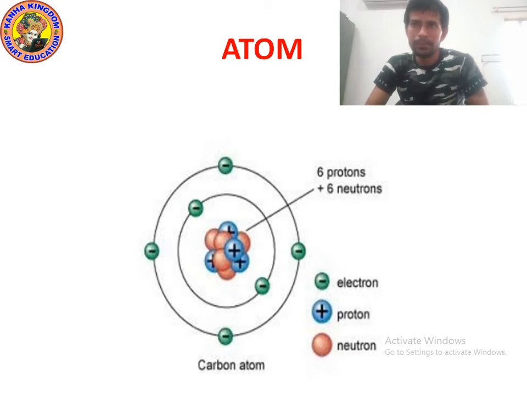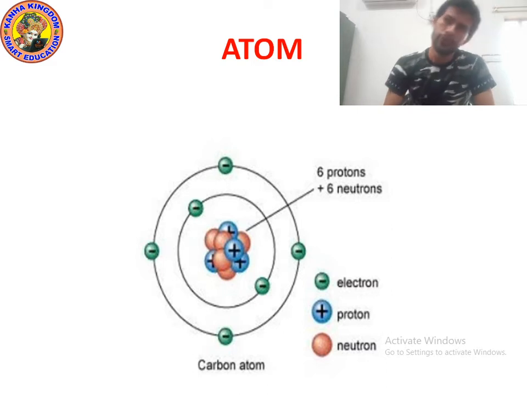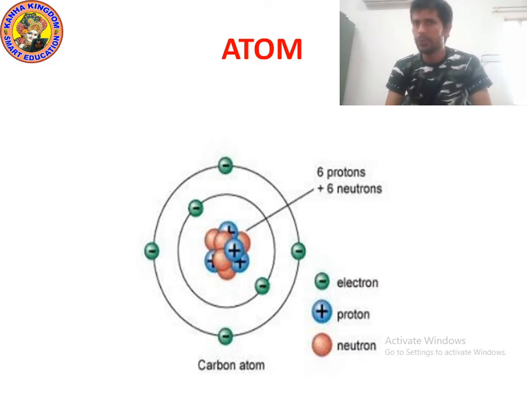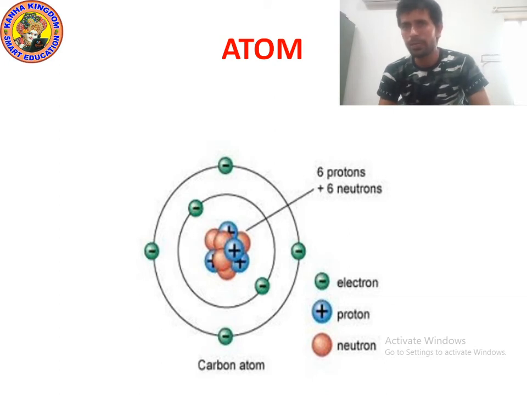In atom many things are present. Yes, in atom proton, electron and neutron are present. In atom what are present? Proton, electron and neutron.